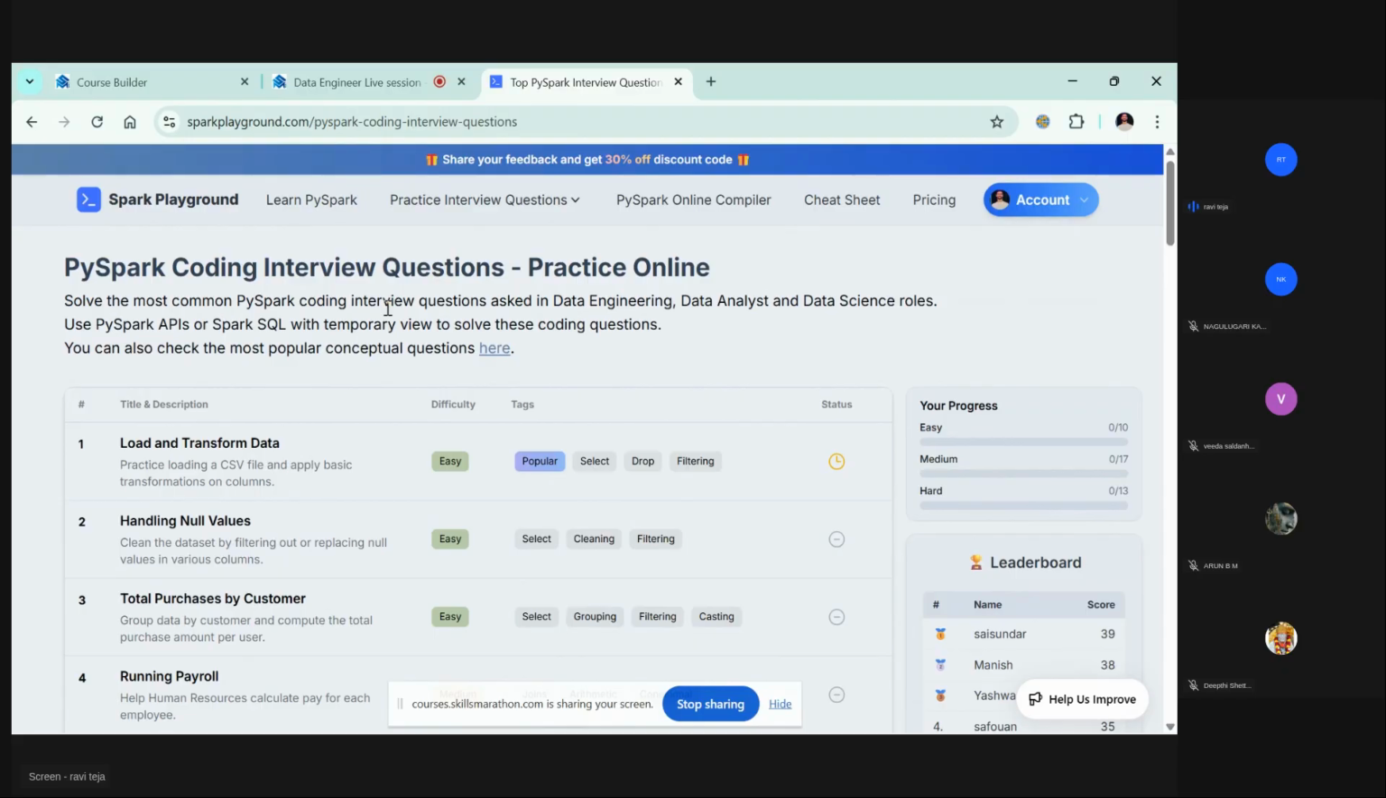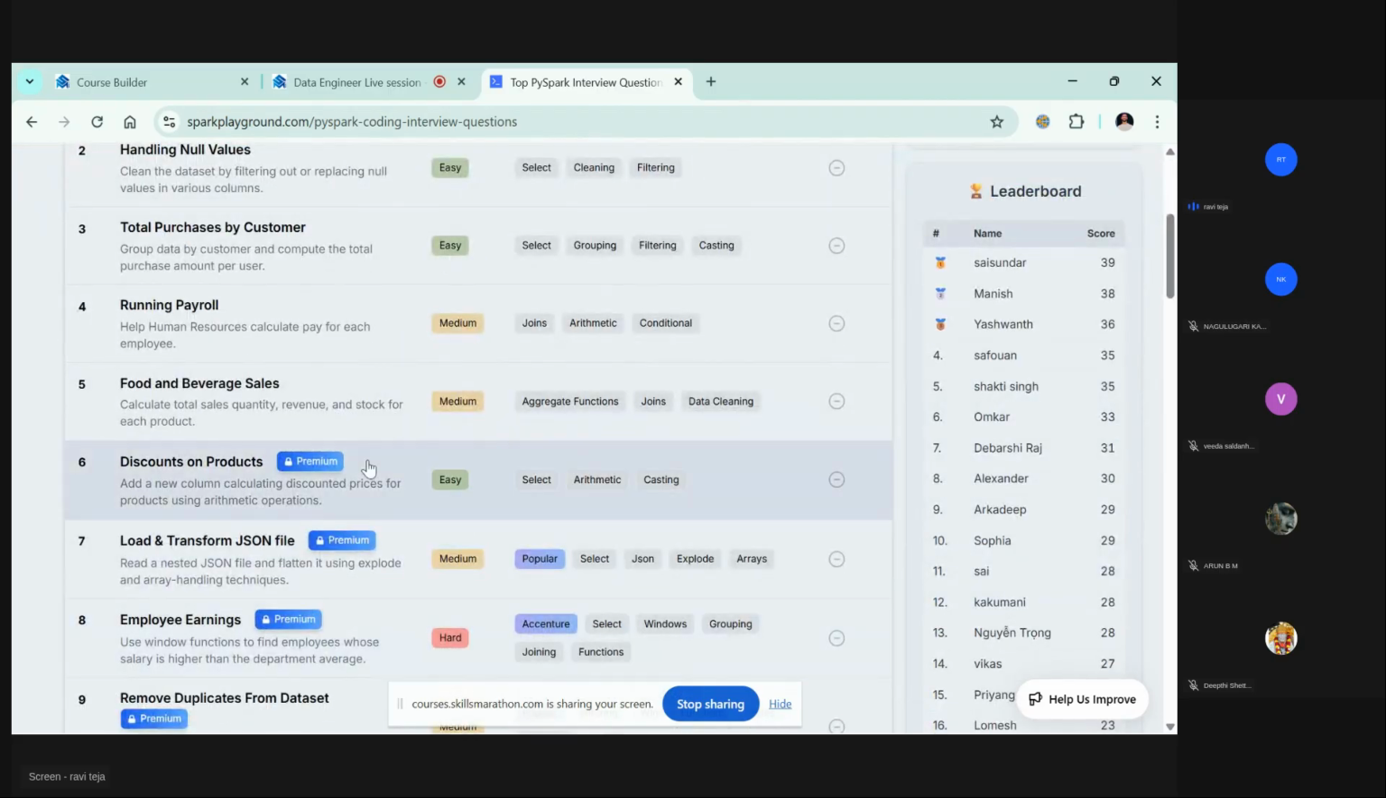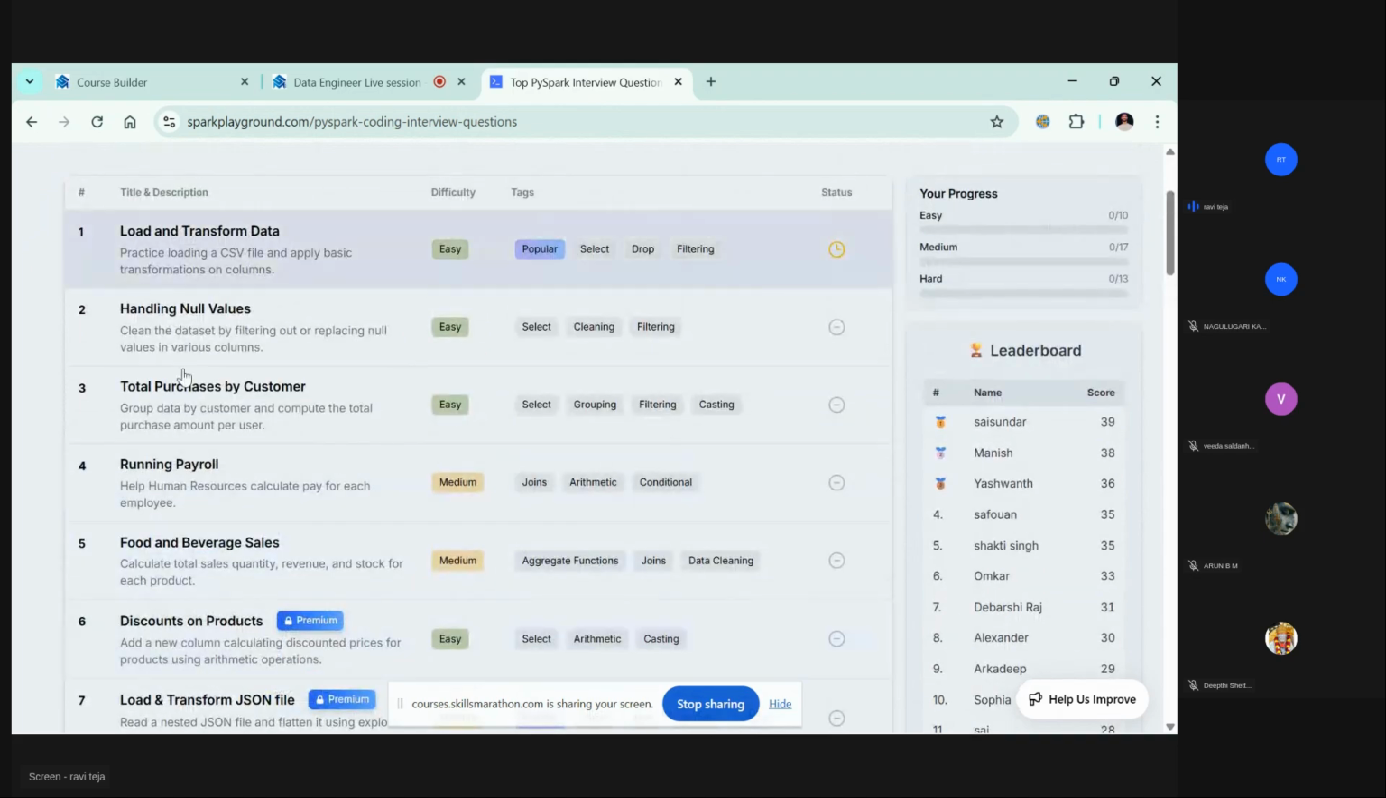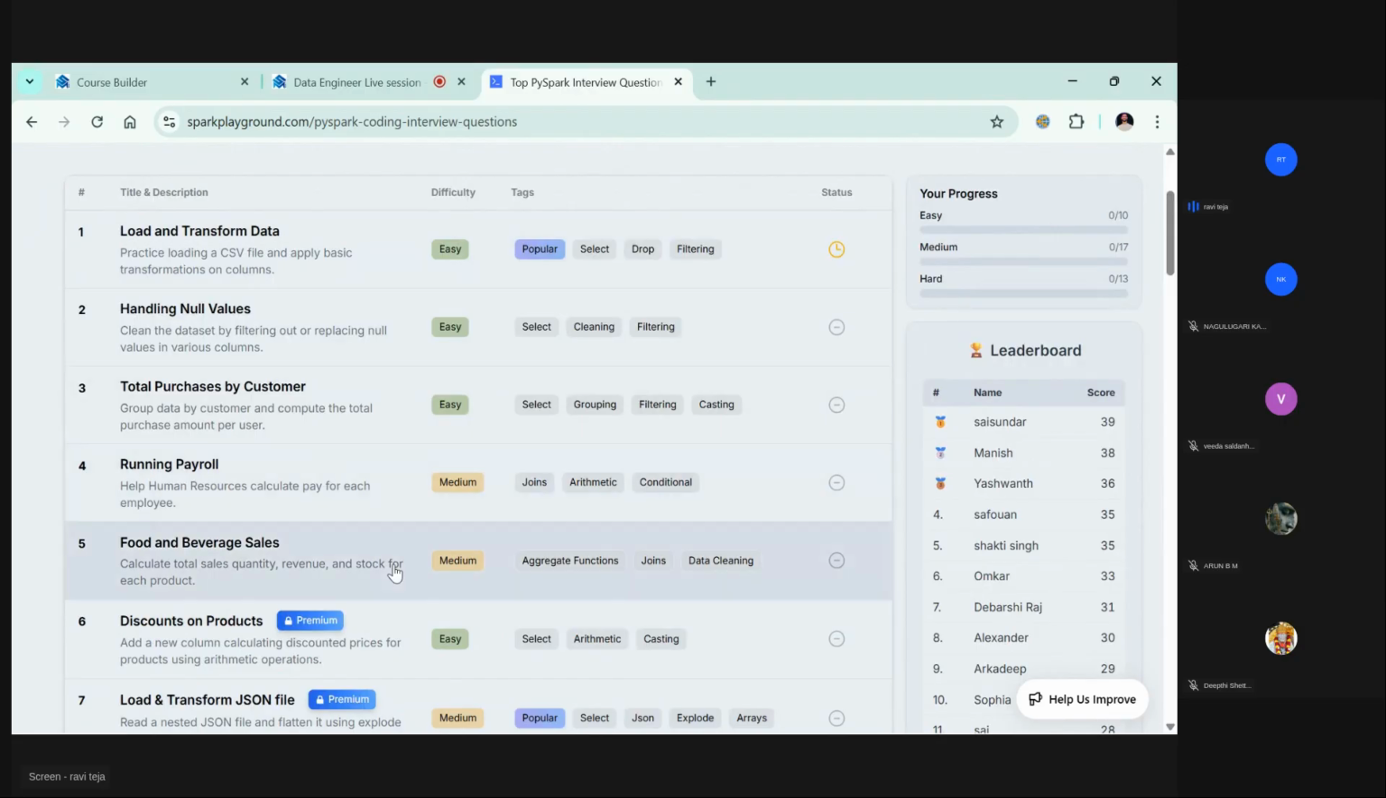This is one more website, Spark Playground, but currently it was asking for premium and I won't recommend it. You can practice only 5 problems here, but I just wanted to show you how real problems look and how we need to solve them in interviews. So I want to solve all these 5 problems in this class, which is the last class on Spark.